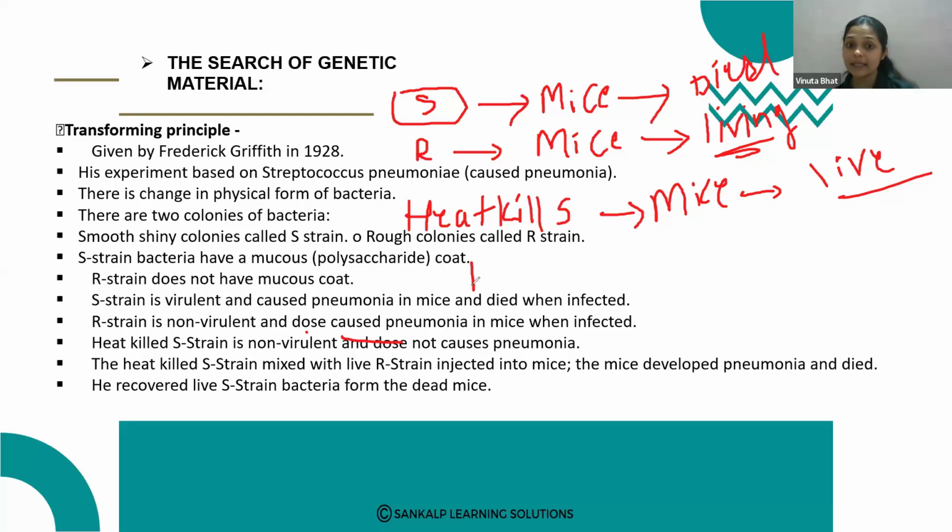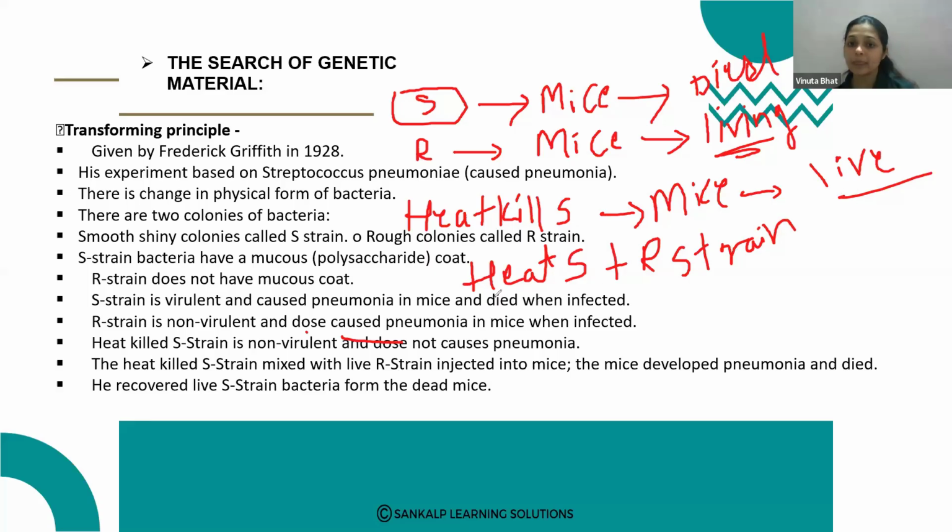Then heat killed S strain bacteria plus R strain bacteria, living R strain bacteria. Only heat killed S strain bacteria injected, there is no disease developed.